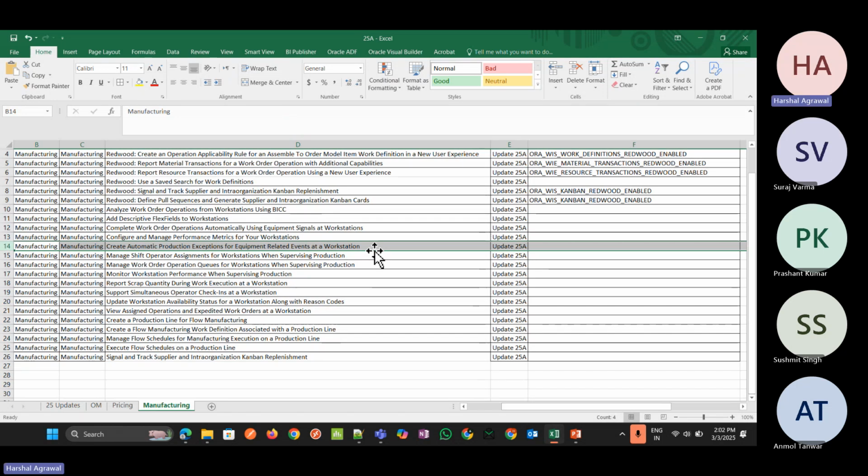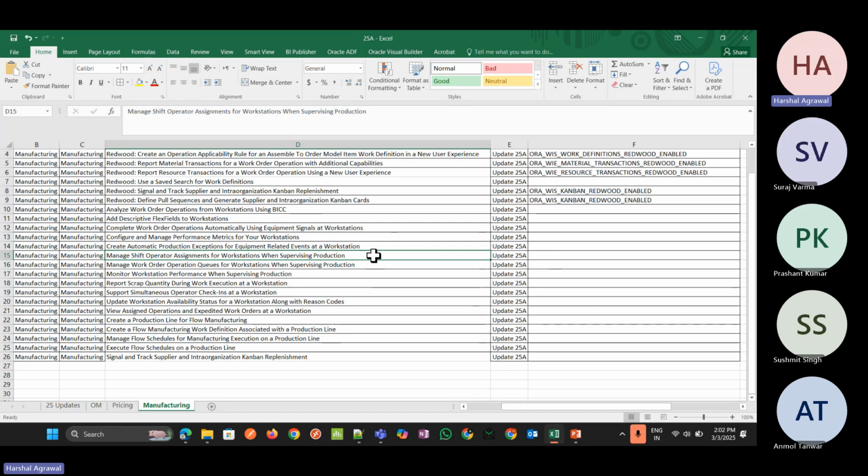So this will be supported in our maintenance activities and in our completion of the work order operation activities as well. Okay, let me go to the next feature, which is manage shift operator assignment for workstation when supervising production. Now, while defining a workstation, we define it based on the machineries and the labels, and whatever shift operators or timings we can define in our systems as well.